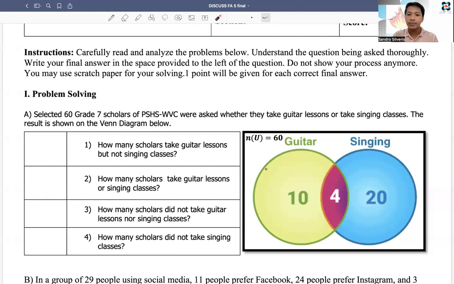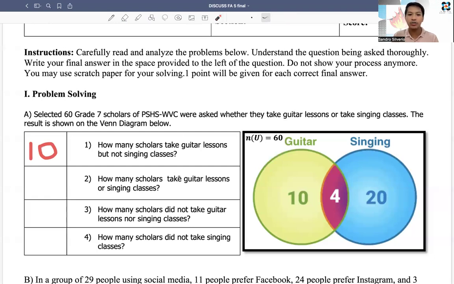So this is the entire guitar lessons, and I have to exclude the 4, because the 4 include students who also enrolled in the singing classes. So our answer here is only 10.